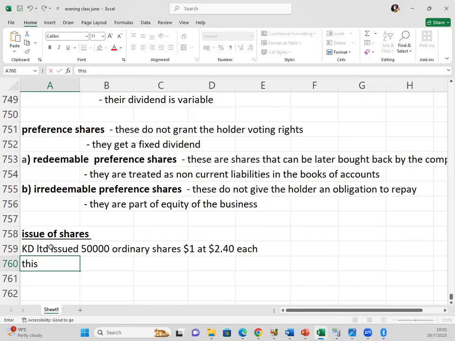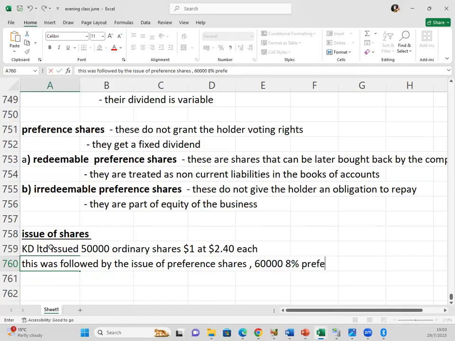This was followed by the issue of preference shares, say 60,000 8% preference shares of dollar.